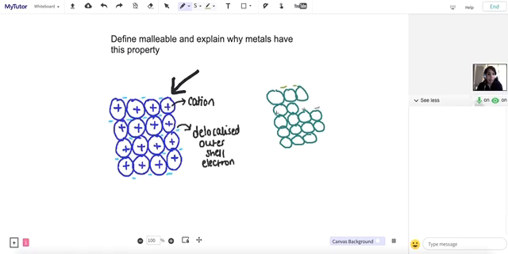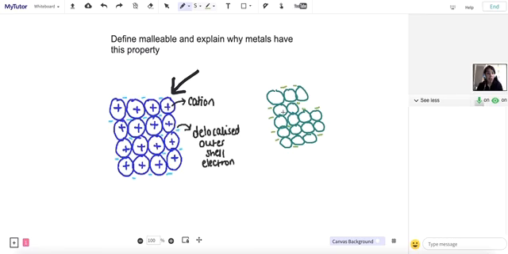And the reason for that is these electrons. These electrons are like glue. They're holding that structure together and stopping that structure breaking into small pieces. The reason I say it's like glue is because they're what cause the electrostatic attractive forces between the positive cations and the negative electrons. Without those electrons, the cations would repel.